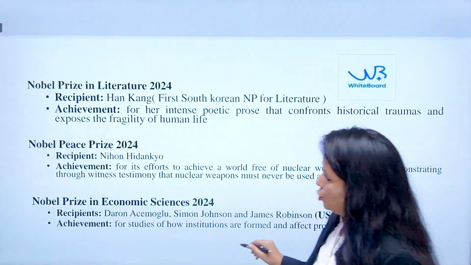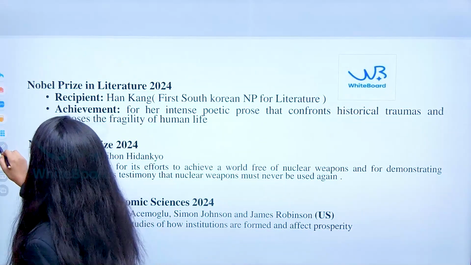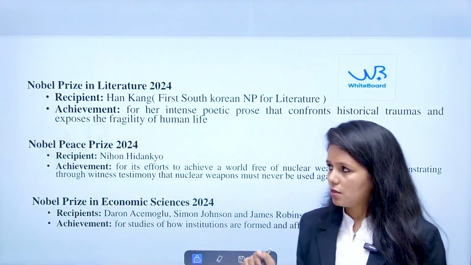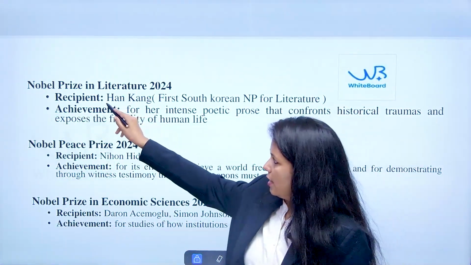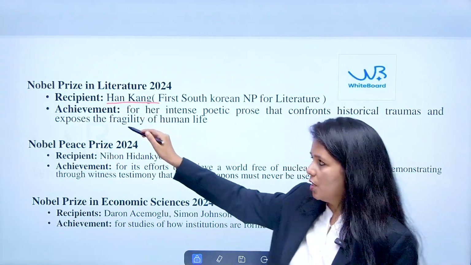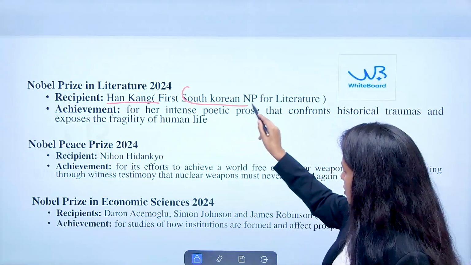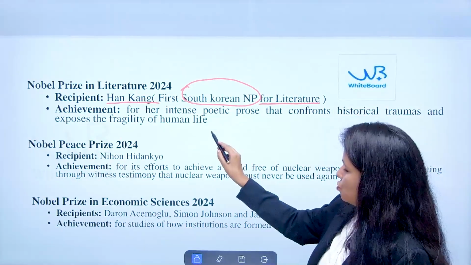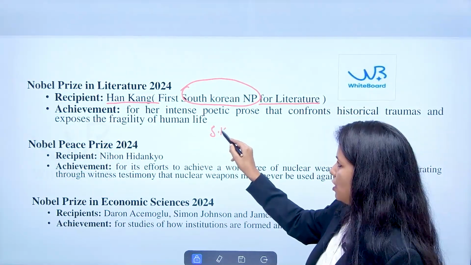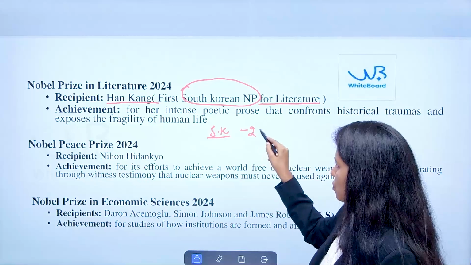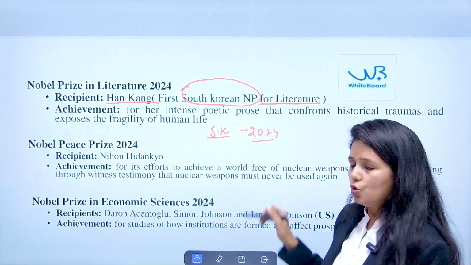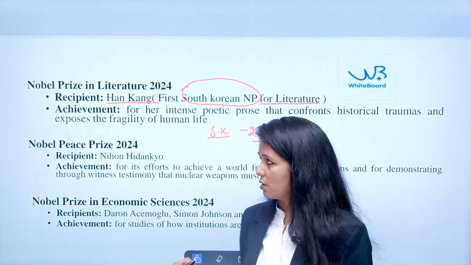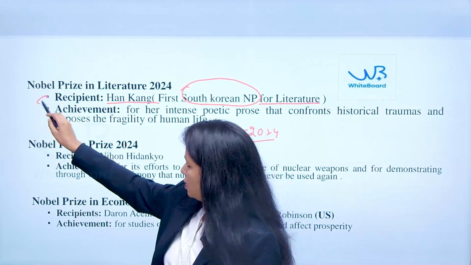Now, the Nobel Prize in literature, this is very, very important. The reason is the winner, Han Kang. She has become the first South Korean Nobel Prize winner in the field of literature, which means South Korea till now hadn't received any Nobel Prize in literature. So that's how this is very, very important.